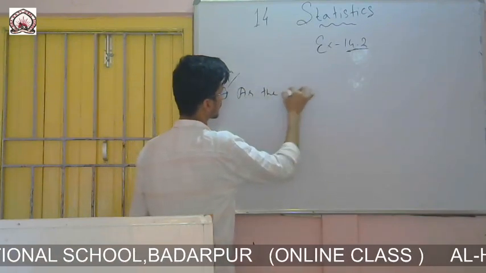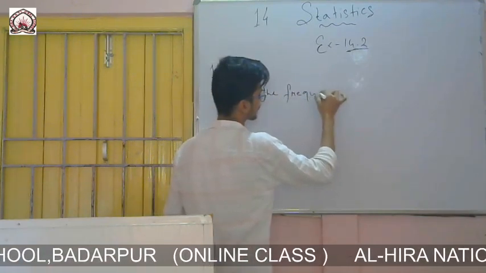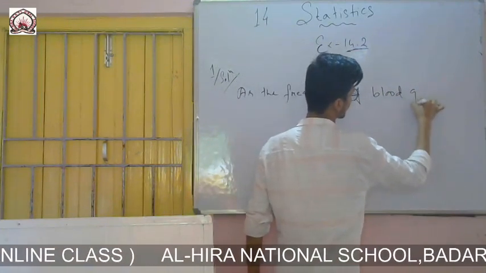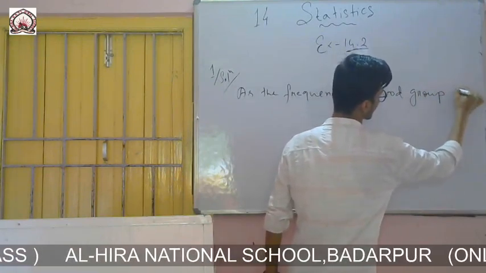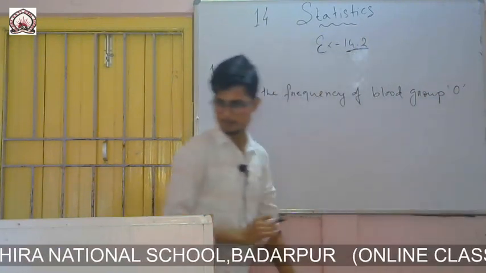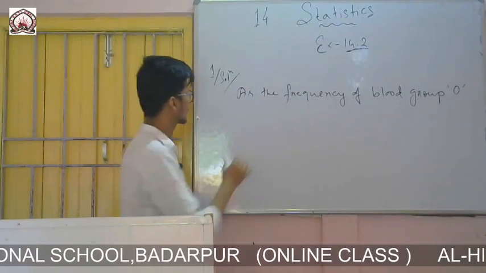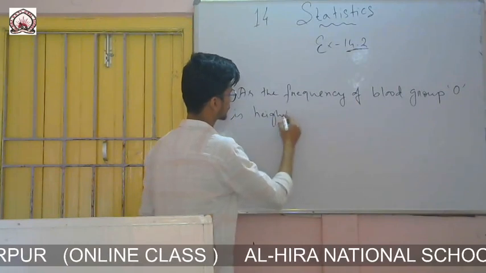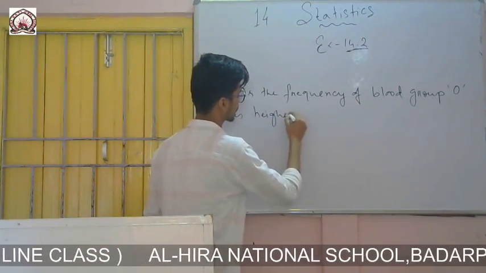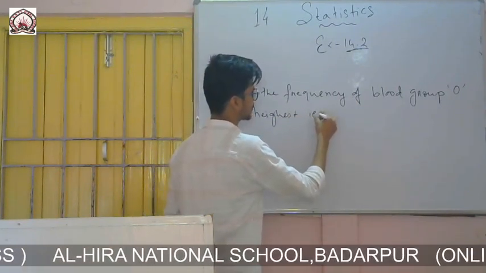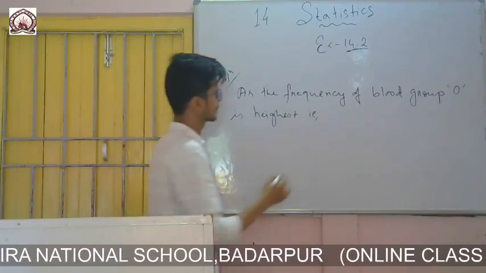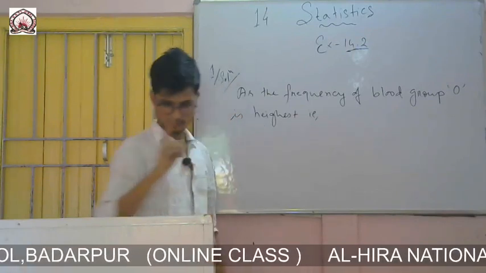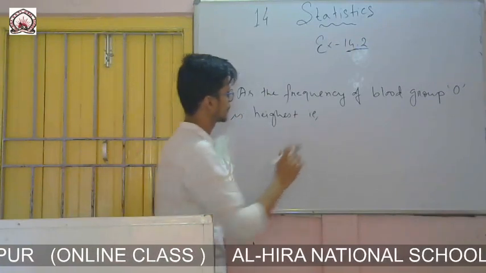As the frequency of blood group O is highest. Yes, O is, that is, how many students got? 9. No, sorry, blood group, yes, it is 12.